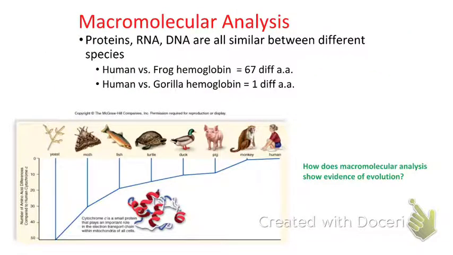And then if you look at our RNA and DNA and proteins, you can see that things closely related to us are more similar. Here you see the human versus the gorilla. In our hemoglobin, which is the protein that carries blood, there's only one difference in amino acid, whereas if you compare us to a frog, there are 67 differences. So we're closer in macromolecule analysis to a gorilla than a frog, right? If you're closely related to another species, you must have evolved at some point. Okay.